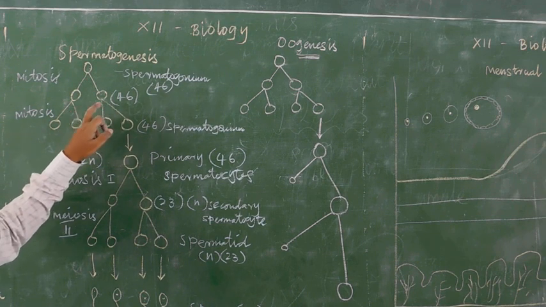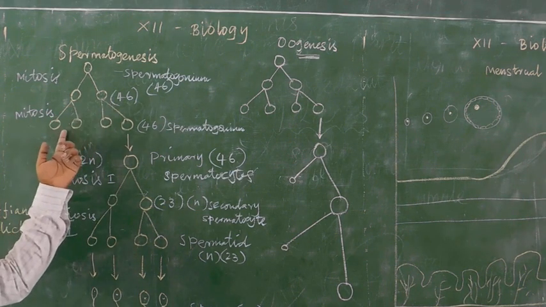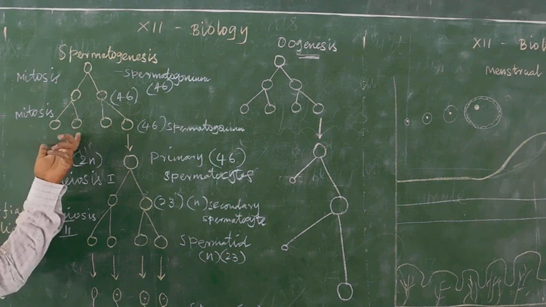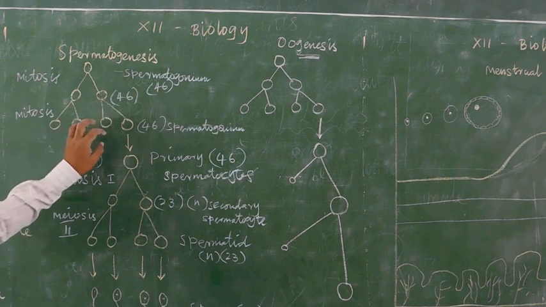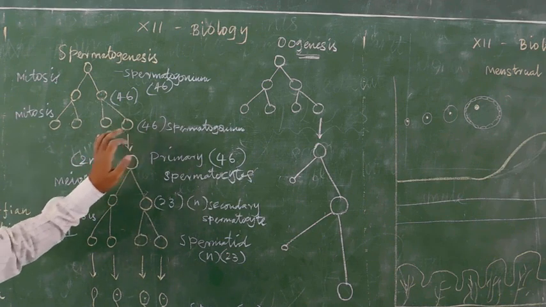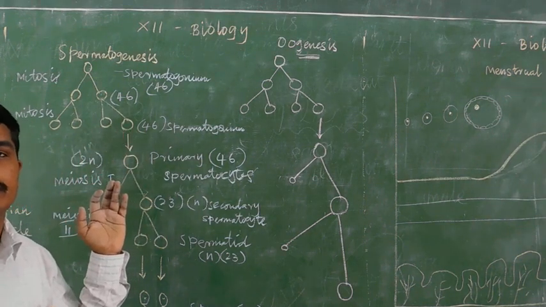It forms 2 spermatogonia, then again 2, and each slowly develops into 4 or more spermatogonia.